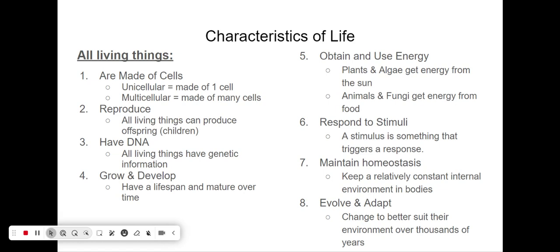All living things respond to stimuli. So a stimulus is something that triggers a response. So at the end of class, when the bell rings, that would be a stimulus. And your response is that you get up and you leave the room.